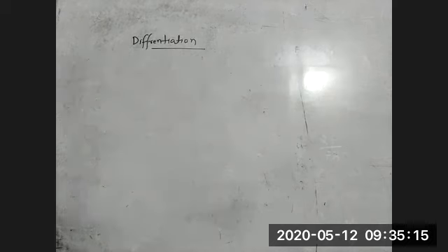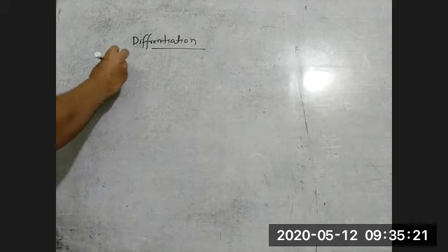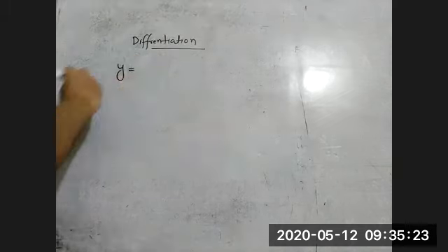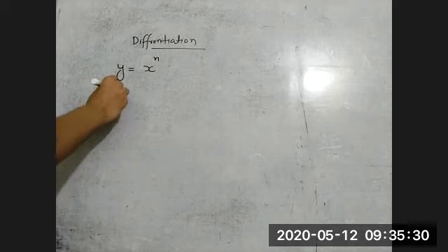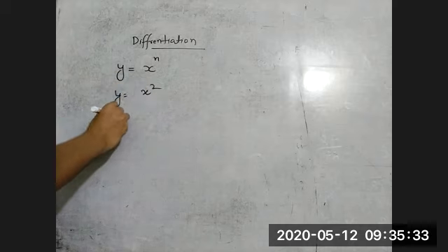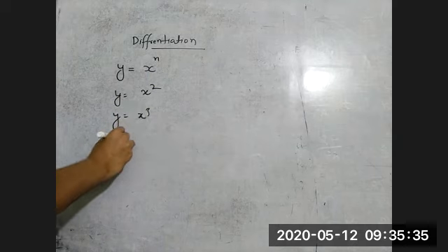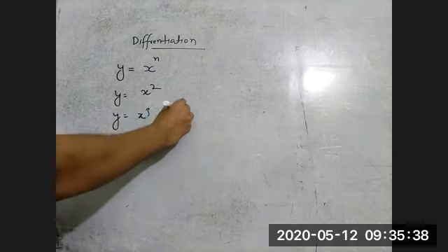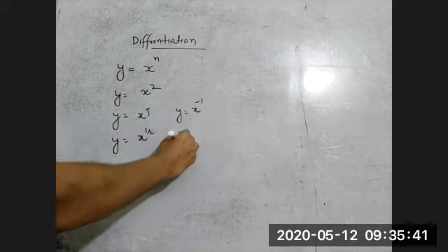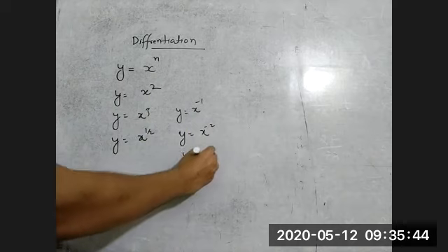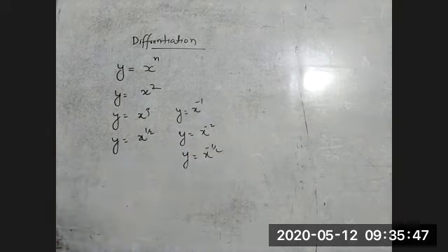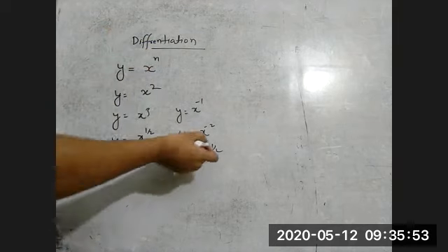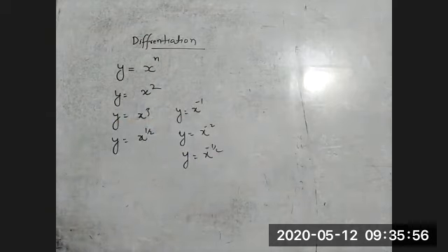Now here, first we'll learn how to do the differentiation. See, in differentiation, if I'm saying y is equal to x to the power n, of course this is a function. We can also write y is equal to x square, y is equal to x cube. We can also write y is equal to x to the power 1 by 2. We can write y is equal to x to the power minus 1, y is equal to x to the power minus 2, y is equal to x to the power minus 1 by 2. Got it? So the value of n can be anything, not only integers, it can be in decimal also. Any value of n.